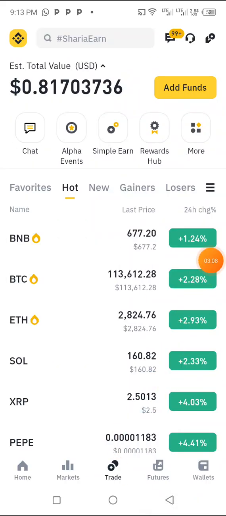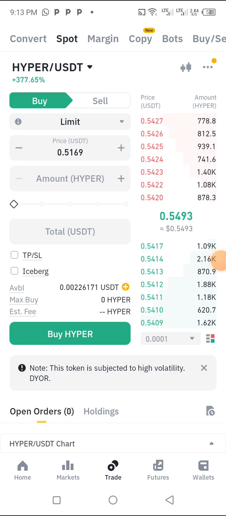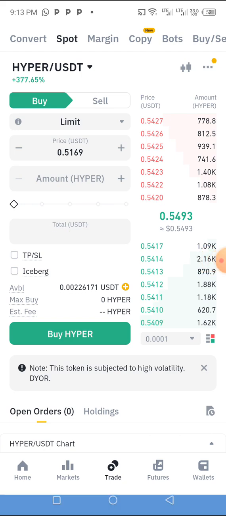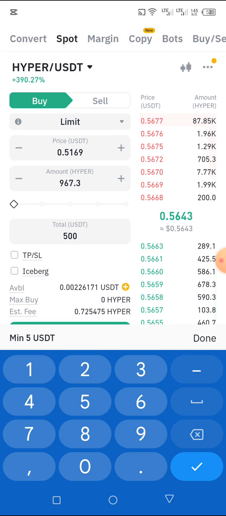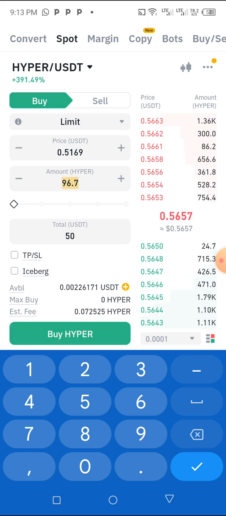When you want to invest in it, maybe you don't have the currency, you need to check how much you want to invest. Let's say I want to invest 50 US dollars. When I put 50 on it, how much am I going to make? All right, so for 50, that's 96.7.